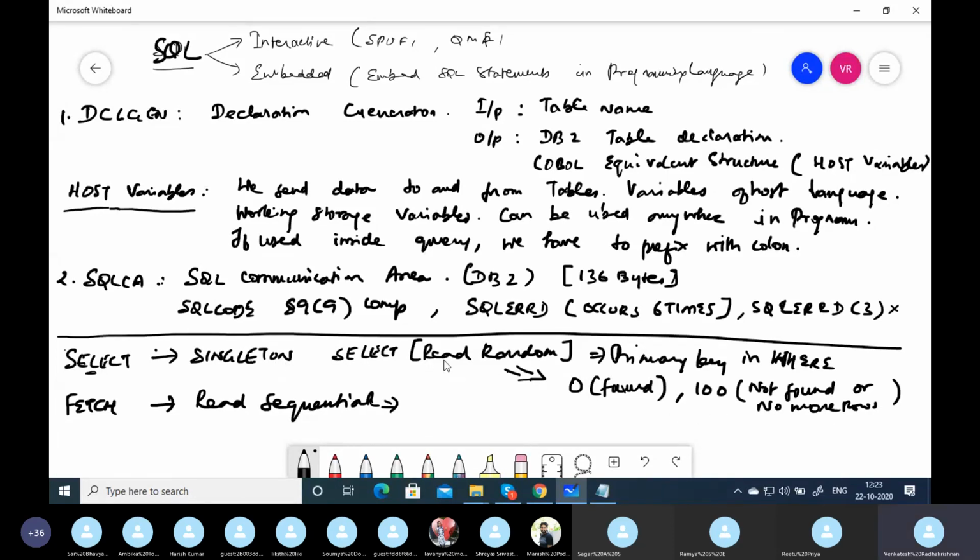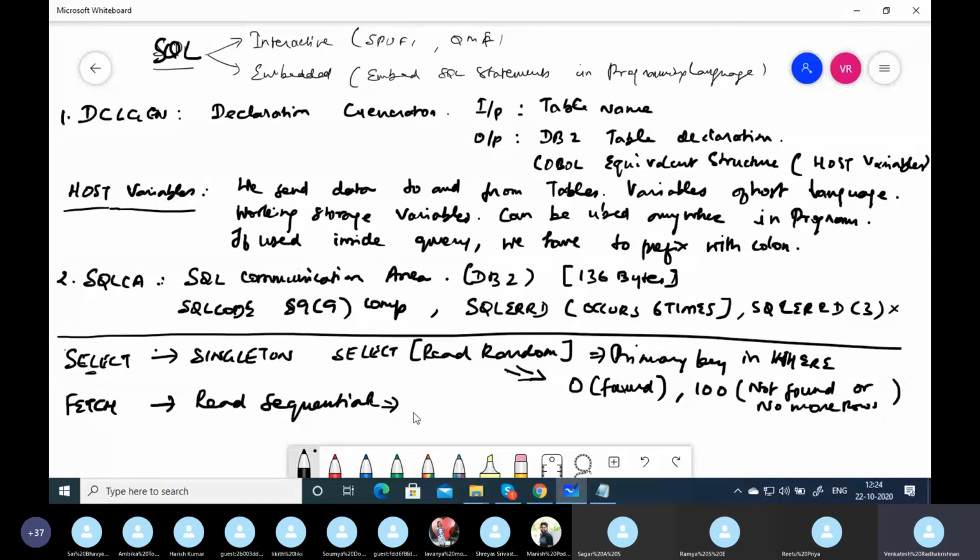Okay, a singleton select is nothing but a random read. When do you say singleton select? When you use the primary key in the where condition, it is always going to retrieve one row into the program. It's a random read. We don't give a random read as a primary input. Primary input means it's a read sequential. In a singleton select, you are supposed to check two SQL codes, which are 0 and 100. 0 means found, the row is read. 100 means row not found, or no more rows. It searched the entire table and says I didn't find it, so it sets the SQL code as 100.